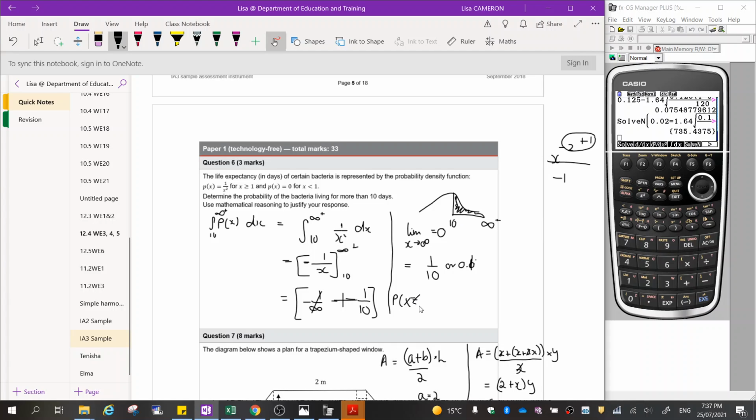Okay, so from here, all I'm going to state is that the probability that our random variable is larger than 10, all the way up to... nope, that's the wrong way around. Correct that. Okay, so it's larger than 10. Are we including 10? Living for more than 10 days, so we're not including it, is equal to 0.1.